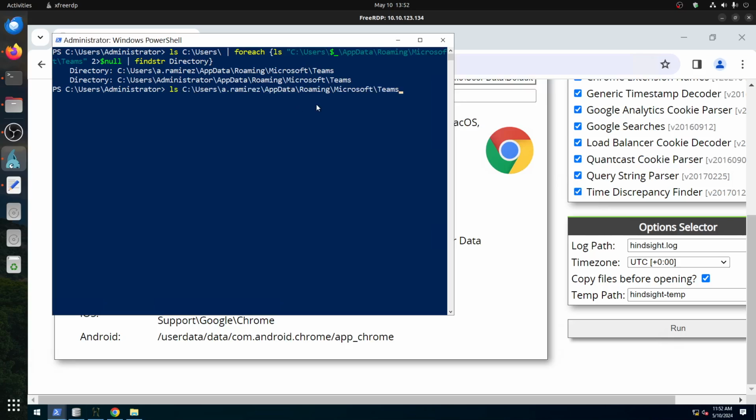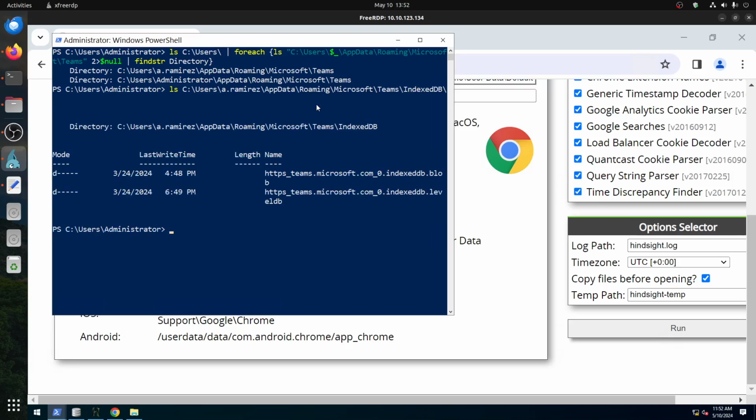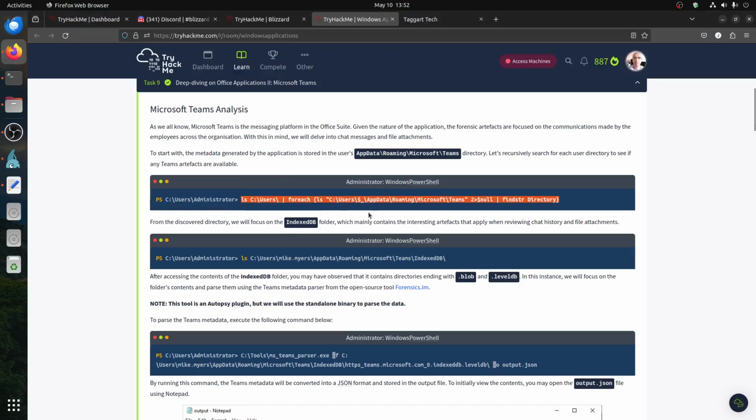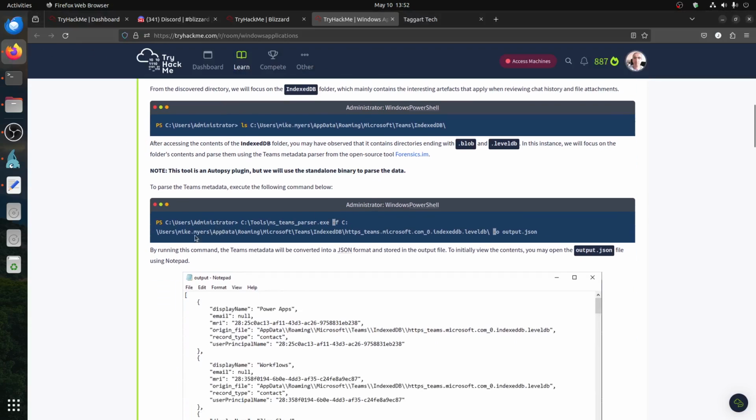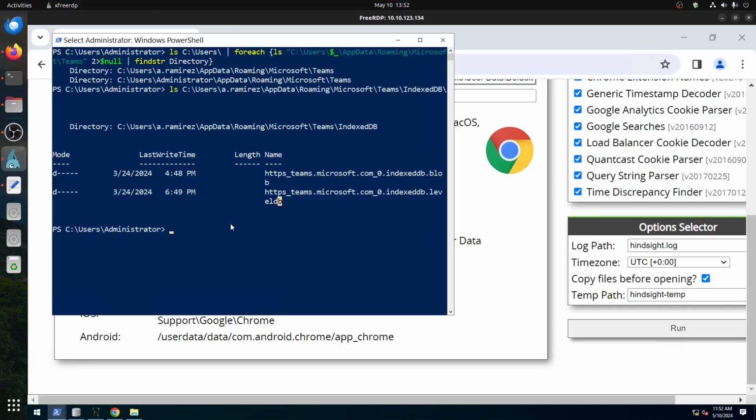ls. IndexedDB, I think IndexedDB. We are more interested in this file, the one that has a database for us. If we follow, now interesting, it already gives us the way we use the tool MS Teams Parser. We already saw that and confirmed that. Let's use the same technique used there.